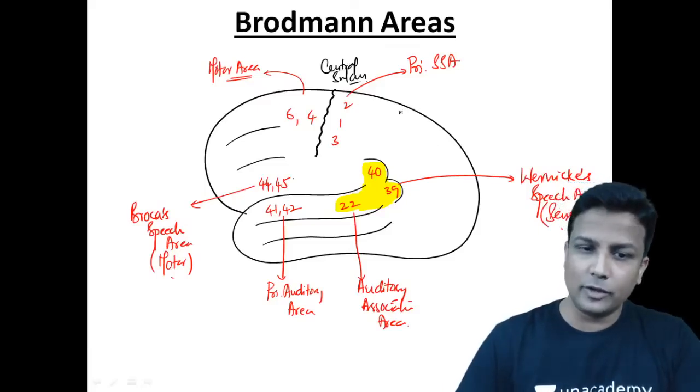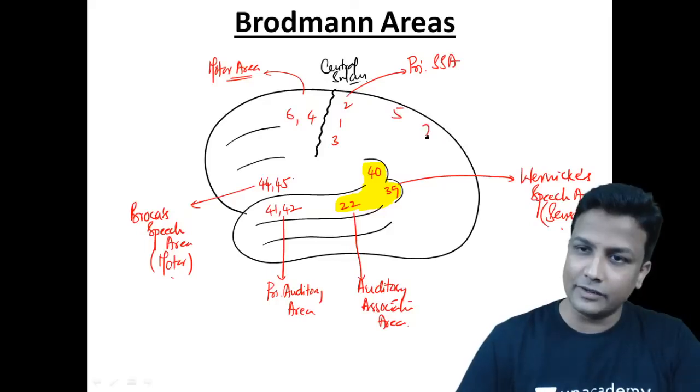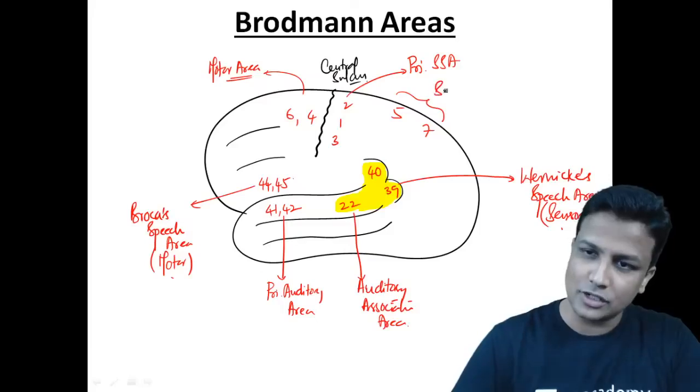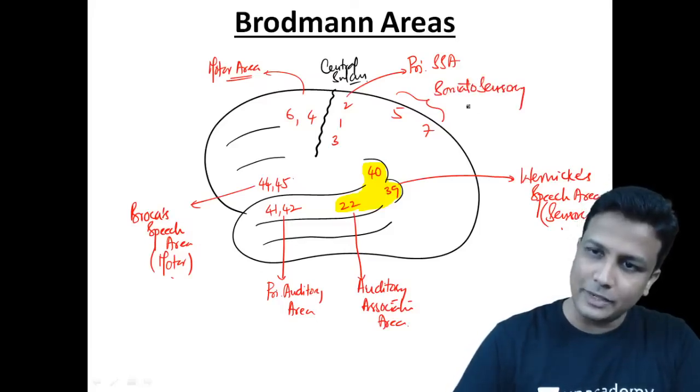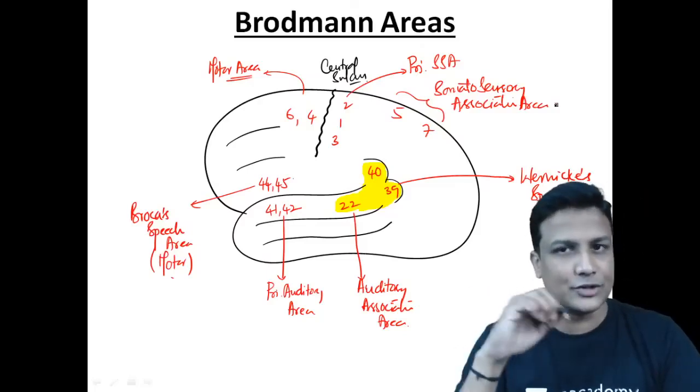So if it is primary, what about the association? Yes, here you'll have area number 5 and area number 7, and these two will be the somatosensory association areas. Area number 5 and area number 7 will be the somatosensory association area.